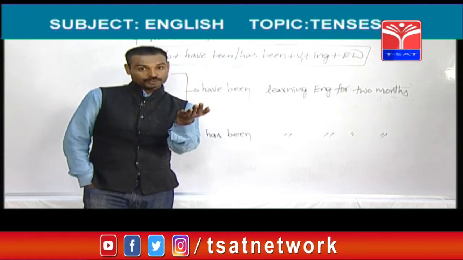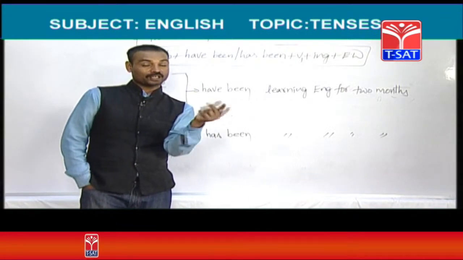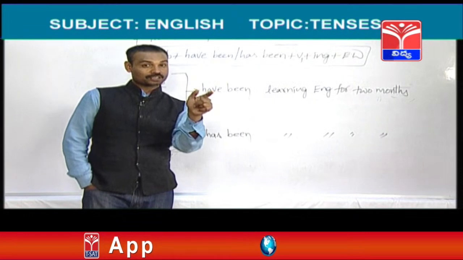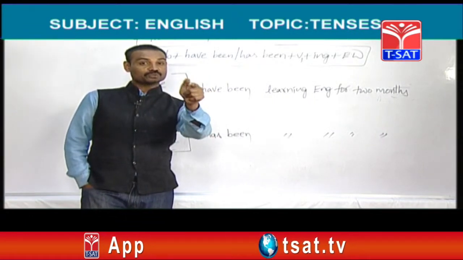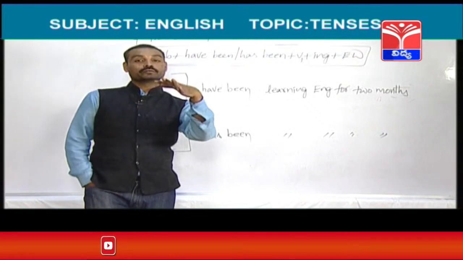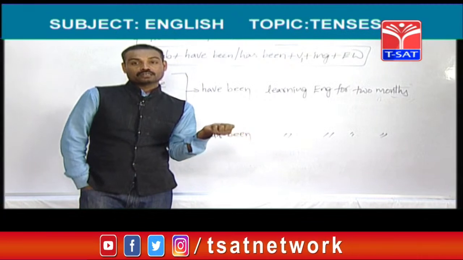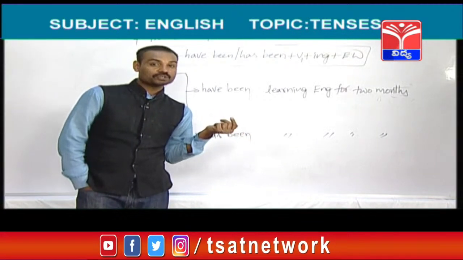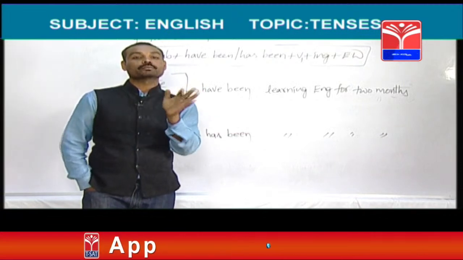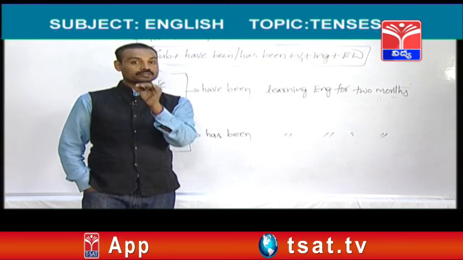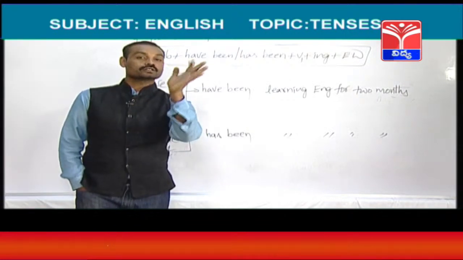Next, they have been doing this job for 2 months. 2 months is not a point of time, that is for, a period of time. They have been doing this job since June. I have been living in Hyderabad dash 10 years. Should we use for or since? 10 years is not a point of time, it is a period of time. Since 2010, then: I have been living in Hyderabad since 2010.